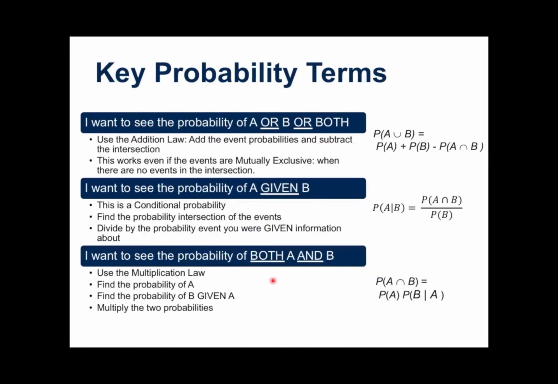One way that I have found helpful is to try to put the keywords in some kind of a cheat sheet for myself when I'm thinking about probability. I might be looking at a table of some kind about what do I want to see.